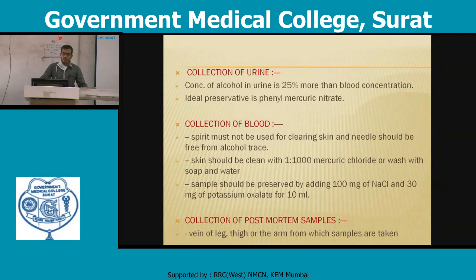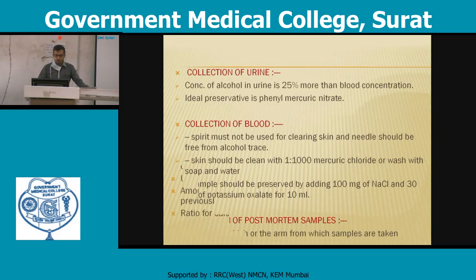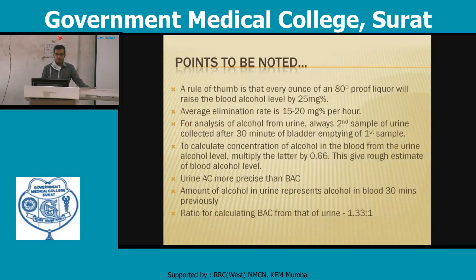Collection of the blood: spirit must not be used for cleaning the skin and the needle should be free from alcohol trace. Skin should be cleaned with 1:1000 mercuric chloride. Whenever we take blood from an alcohol person, spirit must not be used and the skin should be cleaned with mercuric chloride or washed with soap and water. Sample should be preserved by adding 100 mg of sodium fluoride and 30 mg of potassium oxalate for 10 ml. In the collection of the postmortem sample, the vein of the leg, thigh or arm from which samples are taken.